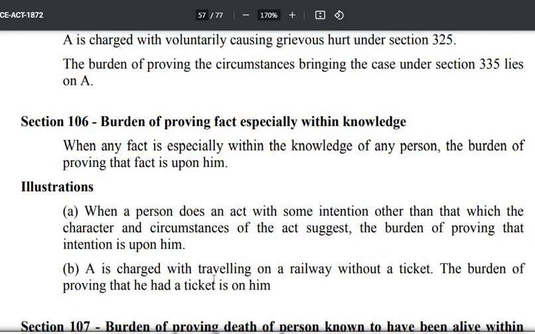B. A is charged with traveling on a railway without a ticket. The burden of proving that he had a ticket is on him. अब ए विदाउट टिकट पकड़ा गया है. अब ए का कहना है कि मैंने तो टिकट खरीदा था पर किसी ने मान लो मेरे पॉकेट मार लिया. वो कह रहा है कि मेरी पॉकेट मार ली. Someone picked my pocket. Now he knows that I have purchased the ticket. So who will prove? He will prove. The burden of proving that he has a ticket is on him.